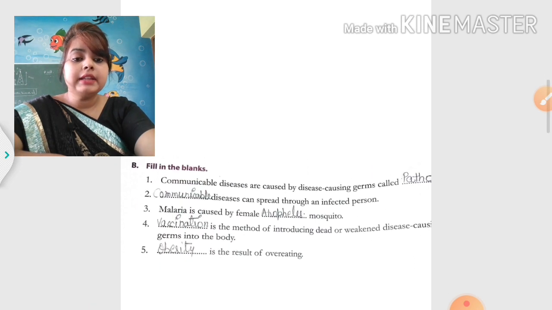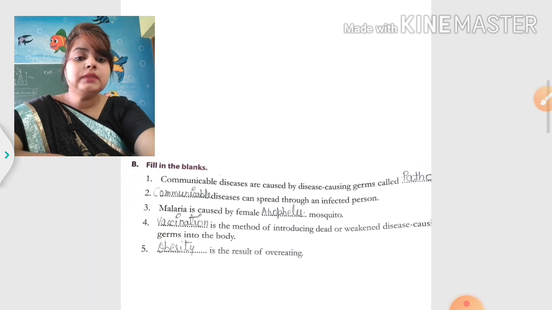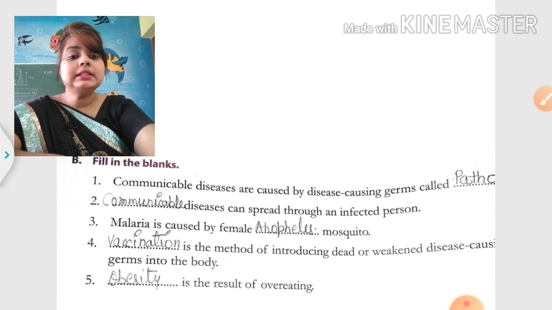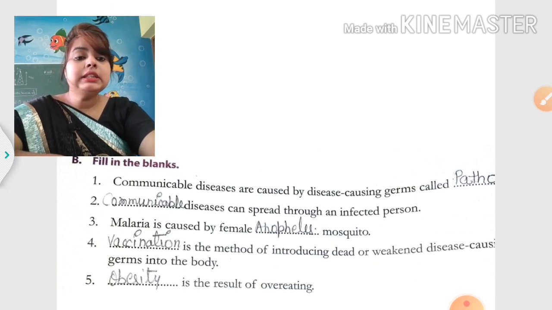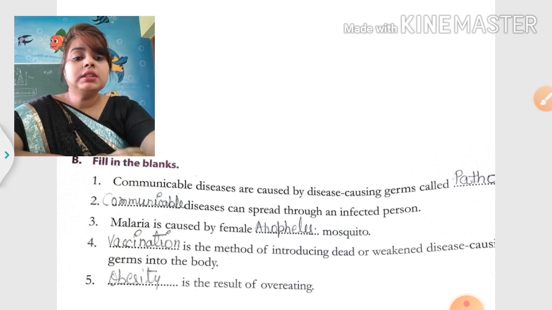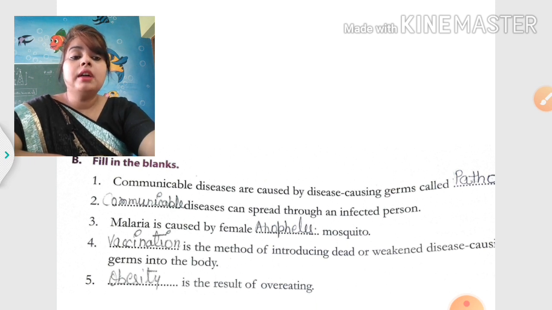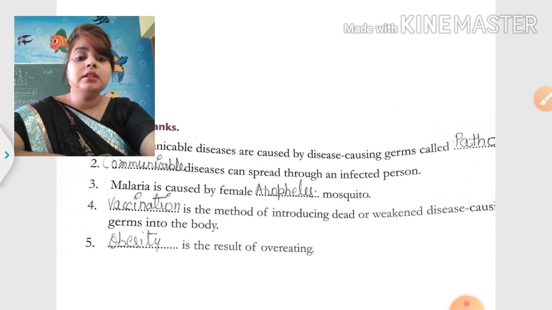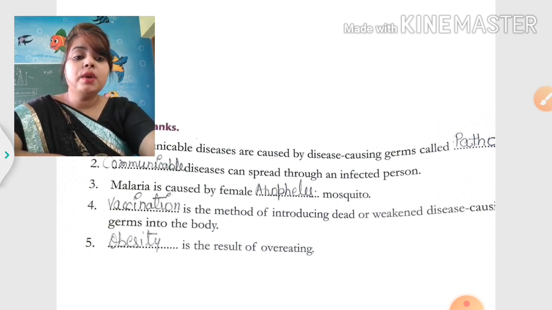The first fill in the blank: communicable diseases are caused by disease-causing germs called pathogens. Pathogens are the germs that spread the communicable diseases. Pathogens are also known as microorganisms. Next question: blank disease can spread through an infected person. Answer is communicable disease. Communicable disease can spread through an infected person.